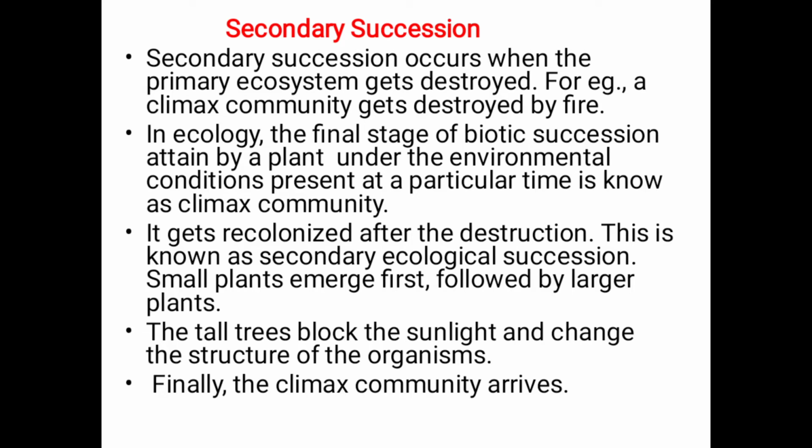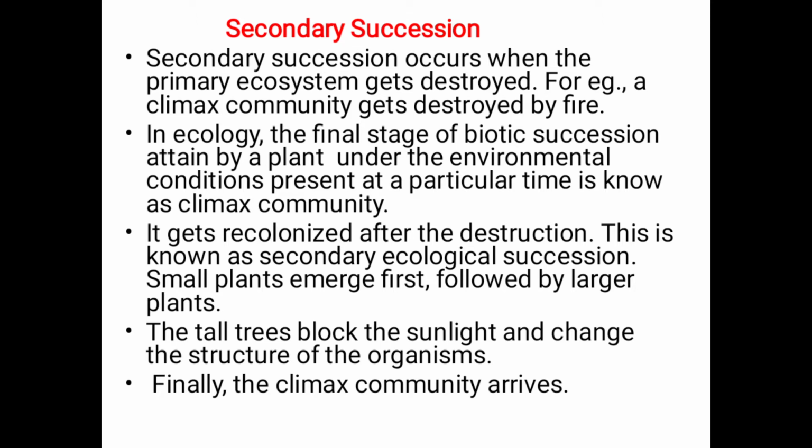Secondary succession. Secondary succession occurs when the primary ecosystem gets destroyed. For example, a climax community gets destroyed by fire. In ecology, the final stage of biotic succession attained by a plant community under the environmental conditions present at a particular time is known as the climax community.